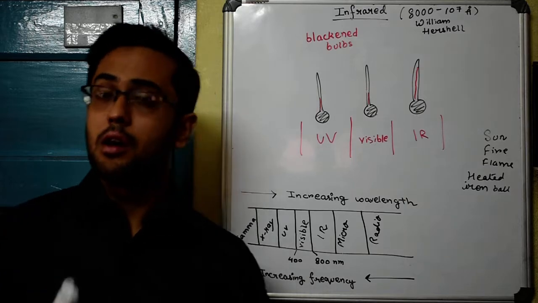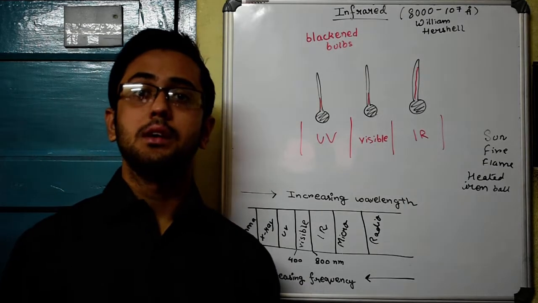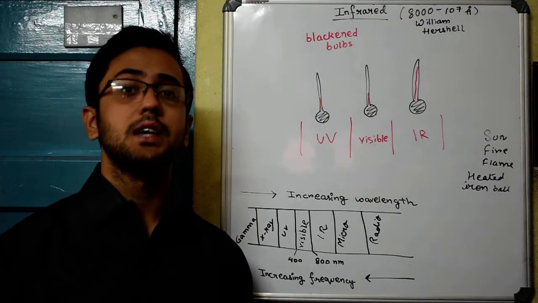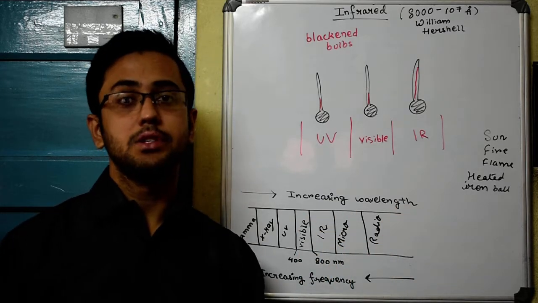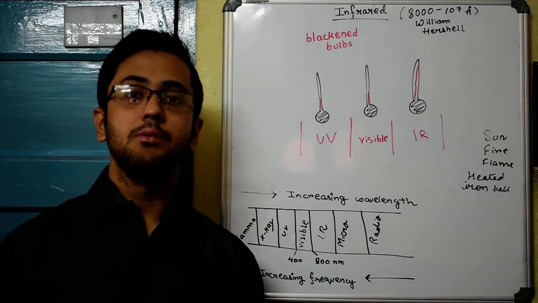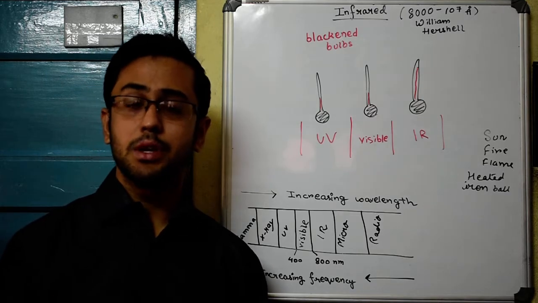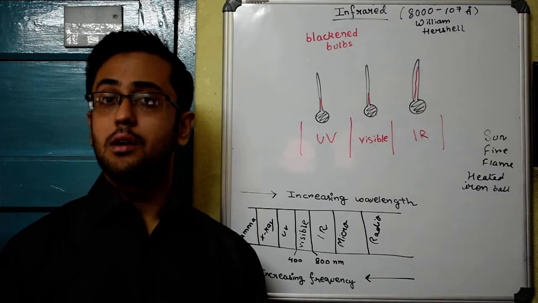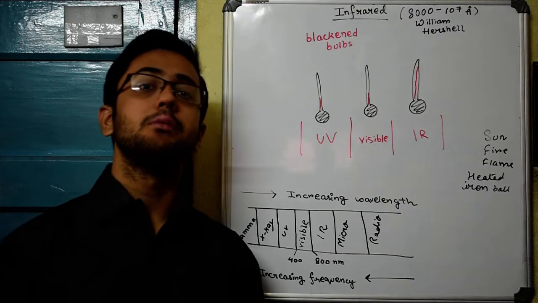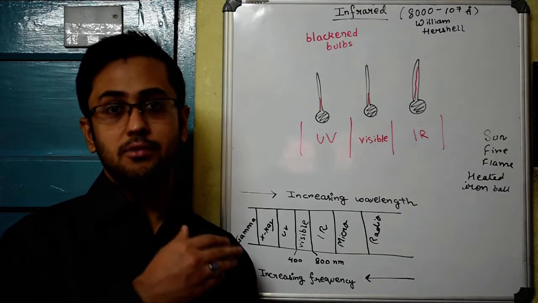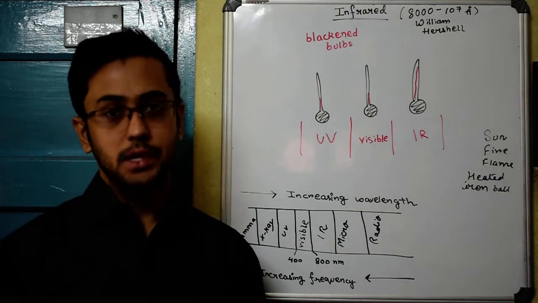The sun is a very hot body, so it emits radiations having wavelength in the ultraviolet, visible and infrared region. We human beings are comparatively cooler bodies. We have a very less temperature as compared to sun, so the radiation that we emit has got wavelength in the infrared and in the radio wave region.